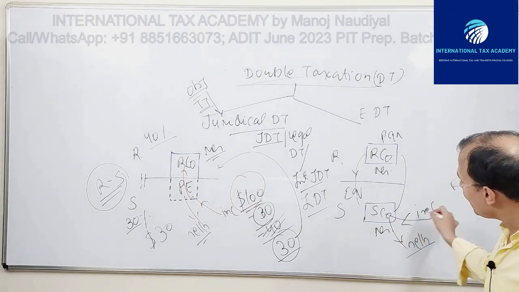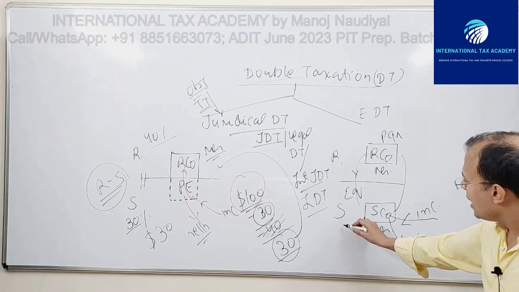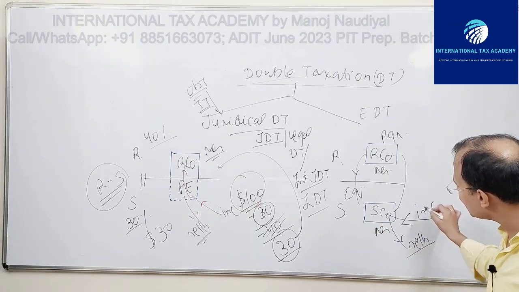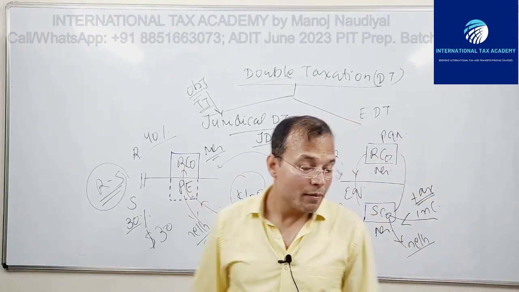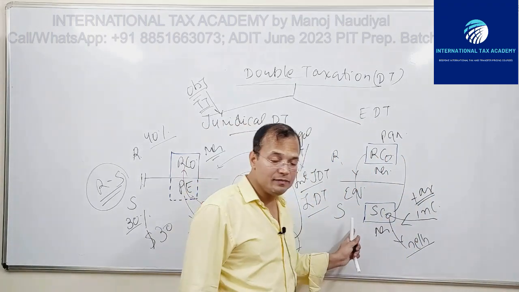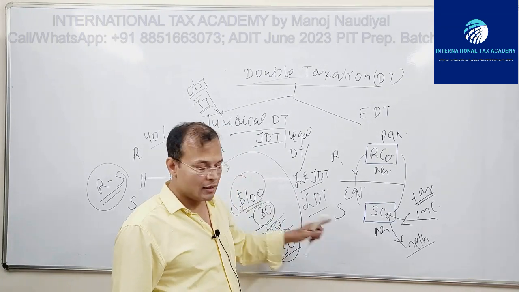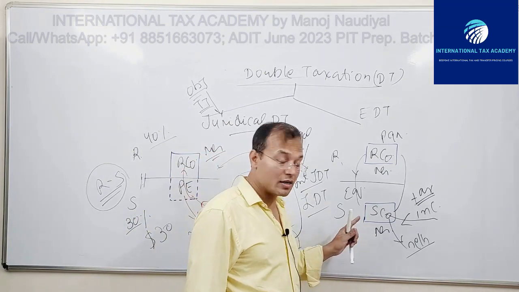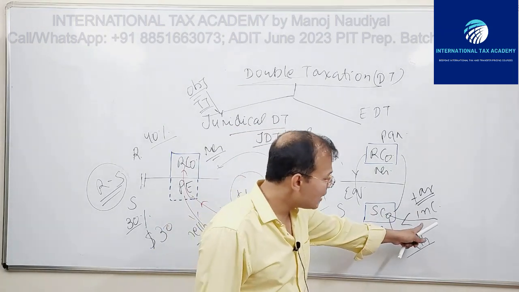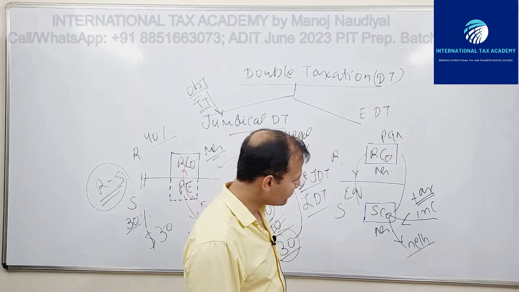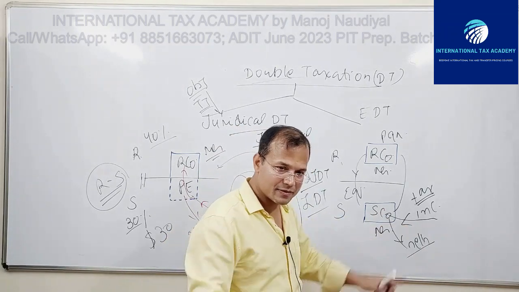When ESCO earns the income, S tax authorities will impose a tax on this income, corporate tax. Why? Because ESCO is the resident of S. ESCO pays the tax.